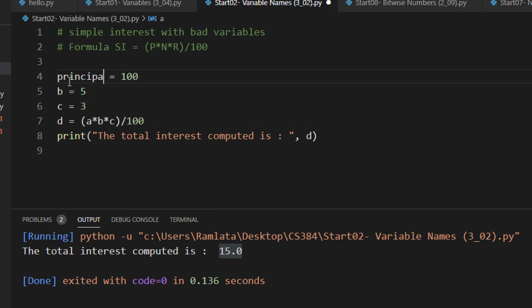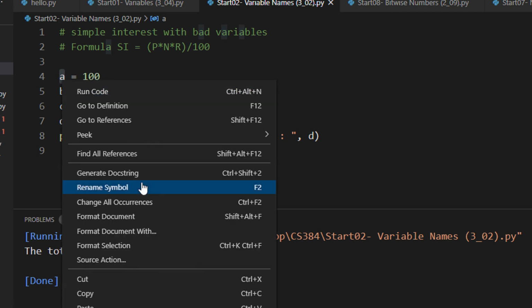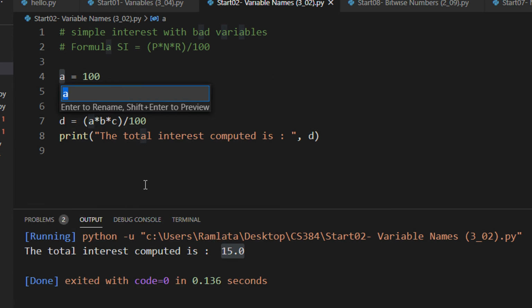So I say principal underscore amount, right? And maybe copy this string and paste it here. This is one method which is manual, but let's say your program was 1,000 lines and this variable was used, let's say, 30 times. So this becomes manual. Let us do Control Z. VS Code provides you with a functionality. Select this A and do rename symbol.